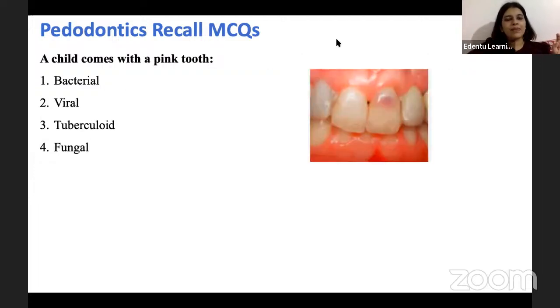Right. Next question. A child comes with a pink tooth. So what is a pink tooth? It is nothing but internal resorption, and it is mostly bacterial, because it is caused by bacterial invasion. From the pulpal space or even from the periodontal space, bacterial infection can get into the dentinal tubules and cause internal resorption of the tooth. Because the dentine is getting eaten away, the enamel gets translucent, and the pink color that you can see is the pulp showing through the thin enamel. Mostly this internal resorption is caused by bacterial agents.